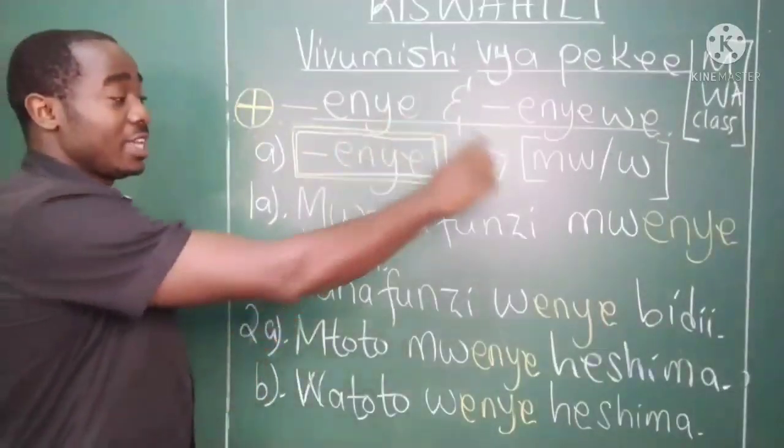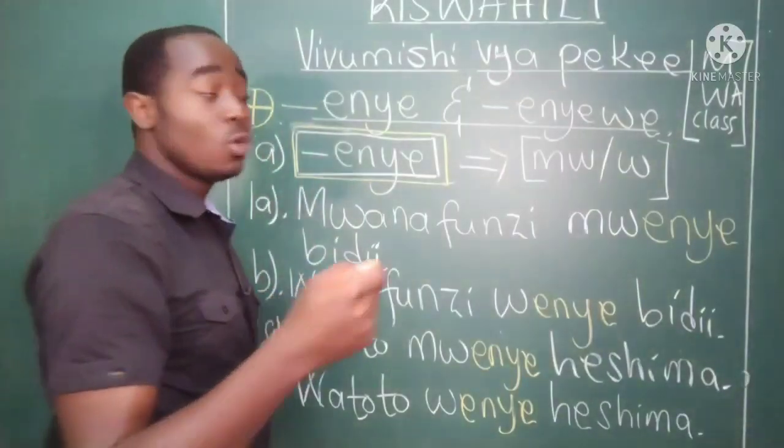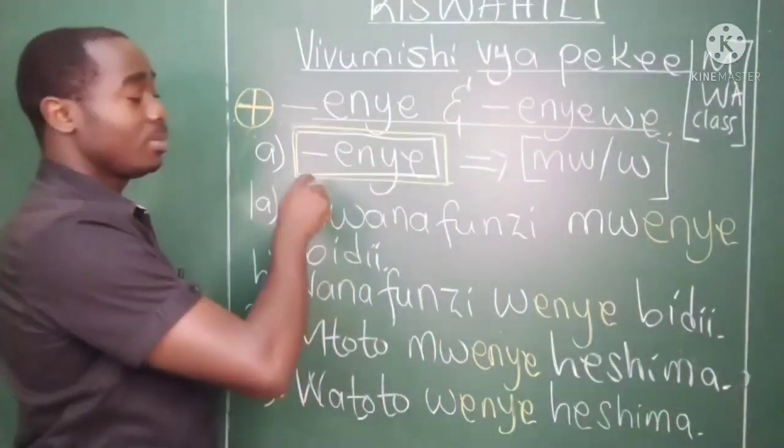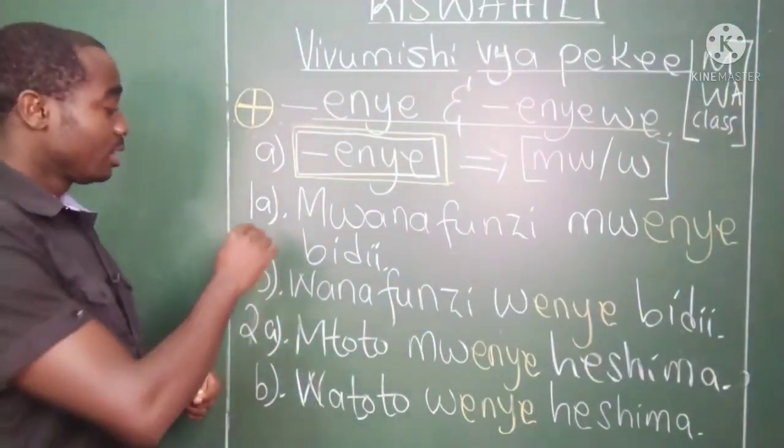In singular form, we add this mw. And in plural form, we add w here. So it becomes wenye. Sawa? Let's have the examples. Moja.